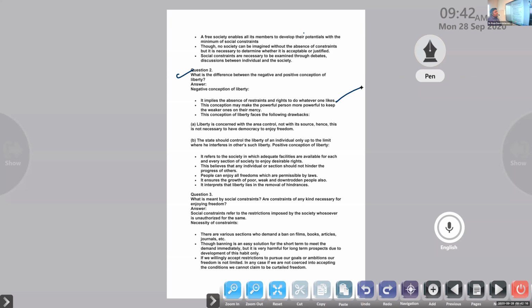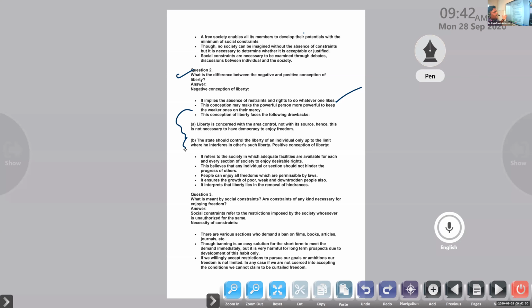Right? The privileged classes always try to dominate over the minority, and the unprivileged classes have to lead a life at the mercy of the privileged classes. Clear? The unprivileged classes have to lead a bad or humiliated life in society. This concept of liberty faces the following drawbacks. There are a number of problems with the negative concept of liberty. So the negative concept of liberty is nothing but no restrictions.